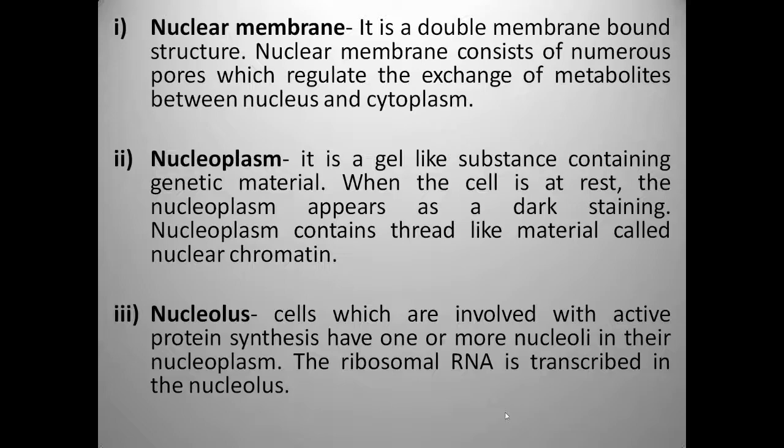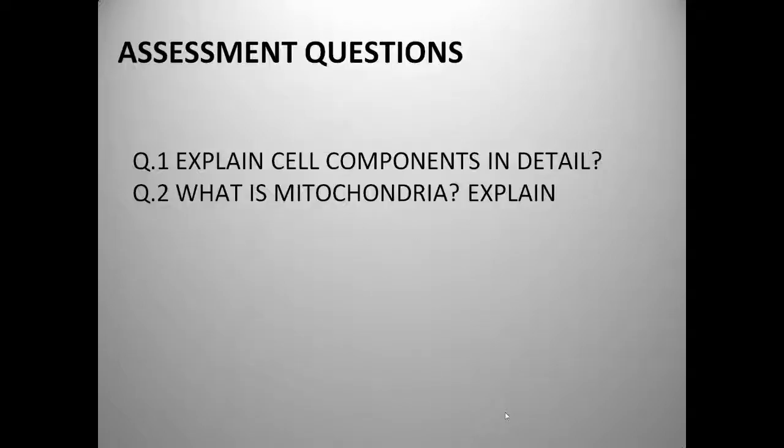Nucleoplasm is a gel-like structure containing genetic material. When the cell is at rest, the nucleoplasm appears dark staining, and it contains thread-like material called nuclear chromatin. A nucleus involved with active protein synthesis has one or more nucleoli in the nucleoplasm. The ribosomal RNA is transcribed in the nucleus.